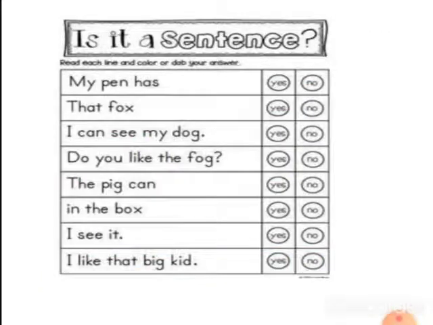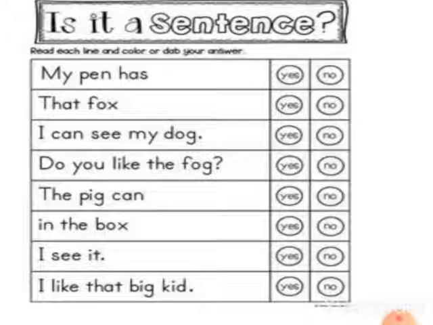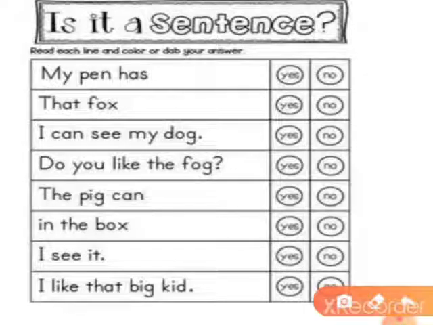Now here I have given you some phrases. In these phrases you can find some sentences with full meaning, but some that don't give any meaning. If you find it is a full, complete sentence, you have to put a tick on yes, and if it is not a sentence, you have to put a tick on no. Okay, for example, see the first one, my pen has, that's it.